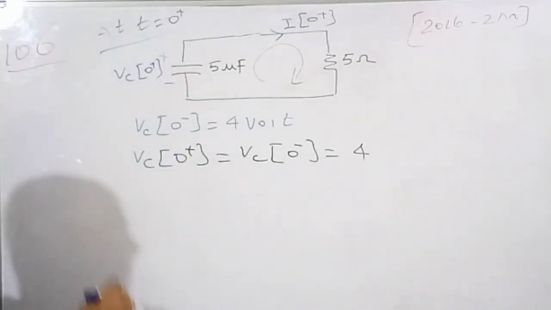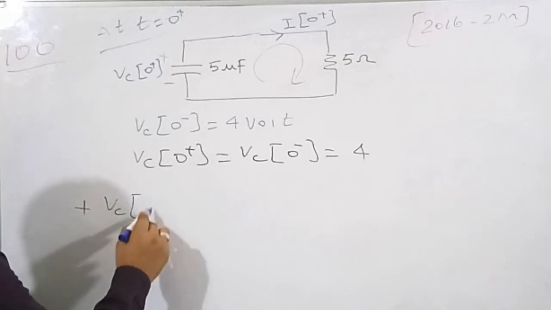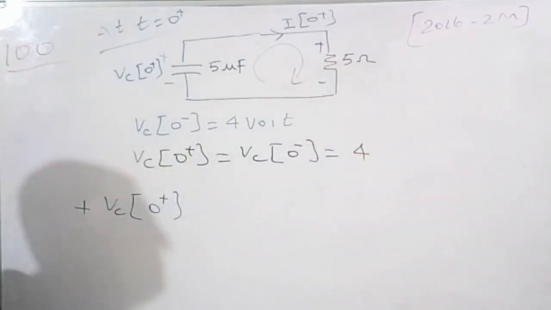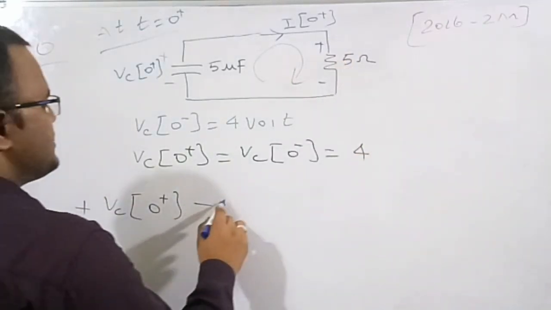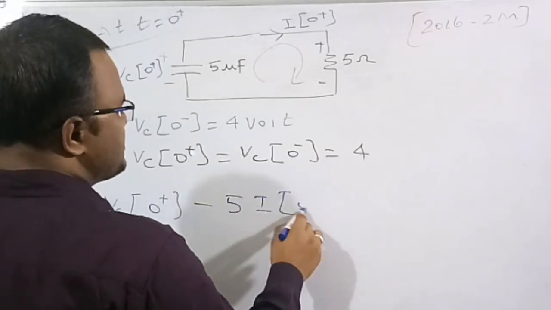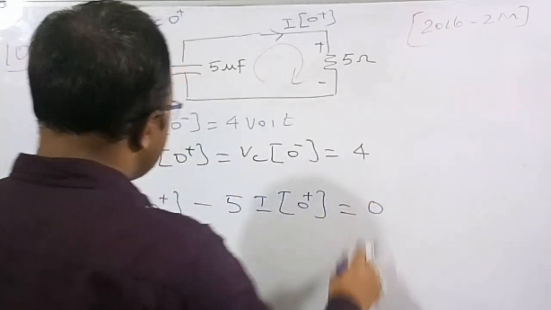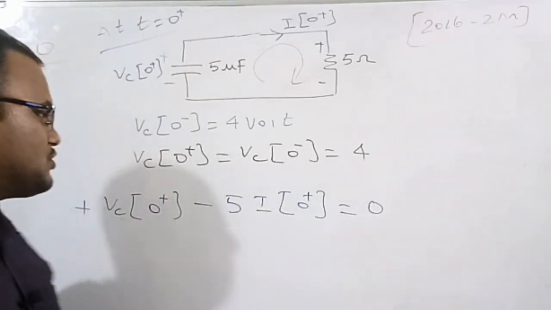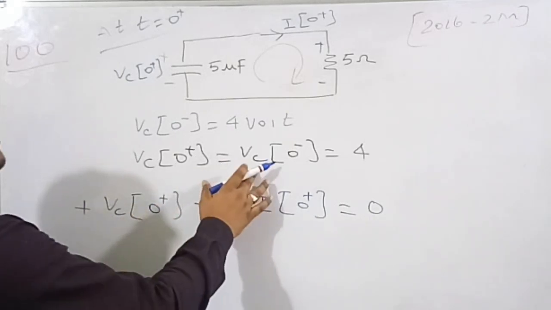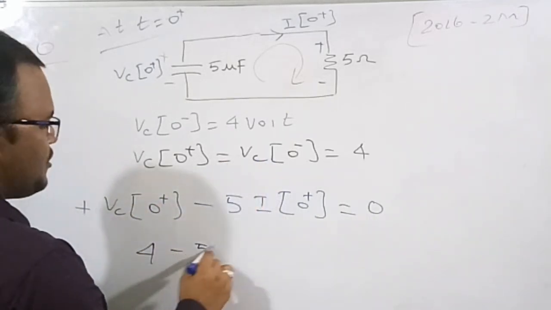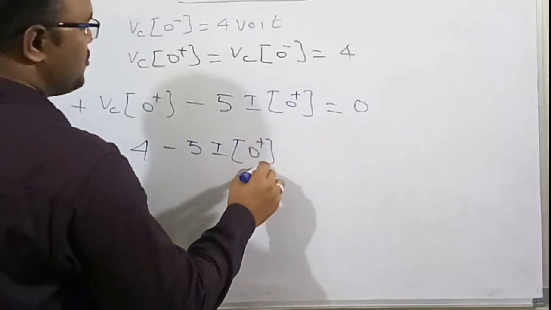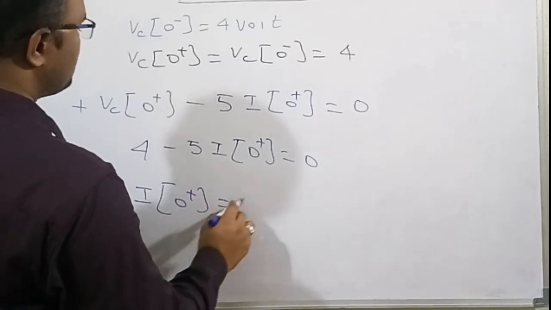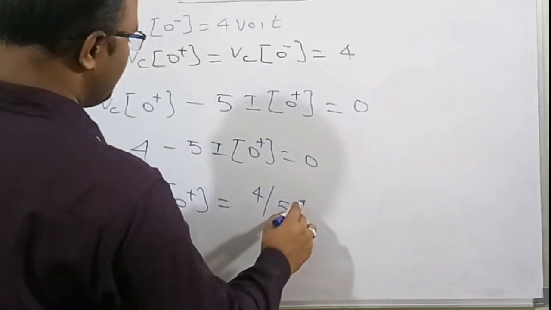So therefore there is a rise in potential, which is plus Vc of 0 plus, right? I am going from plus to minus because current travels from higher potential to lower potential. So therefore Vc of 0 plus minus 5 I of 0 plus is equal to 0, because the algebraic sum of voltage drops in a closed loop is equal to 0. So Vc of 0 plus, which we already know is 4, minus 5 I of 0 plus is equal to 0. So therefore I of 0 plus is equal to 4 by 5 ampere.